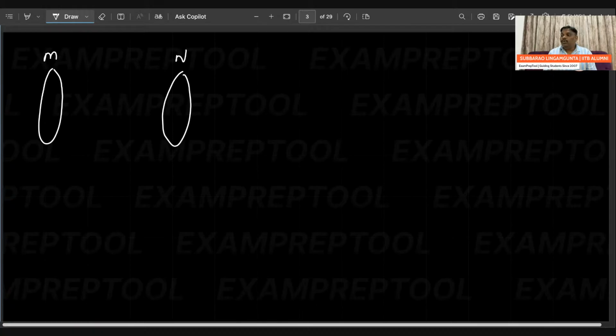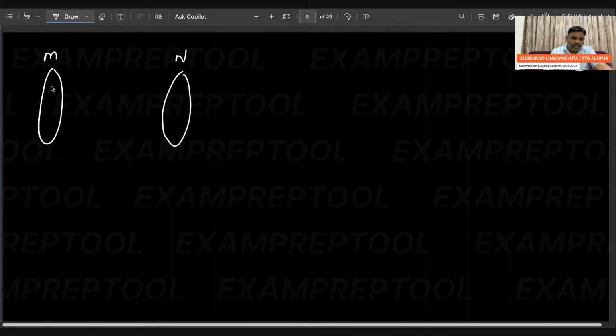Previously, what we were verifying was whether the given graph is a bipartite graph or not. Previously I would give one graph and you had to verify whether it is bipartite or not. Now I am not doing that. I'm directly writing the bipartite graph because you are comfortable with checking whether it is bipartite or not. So I'm writing directly.